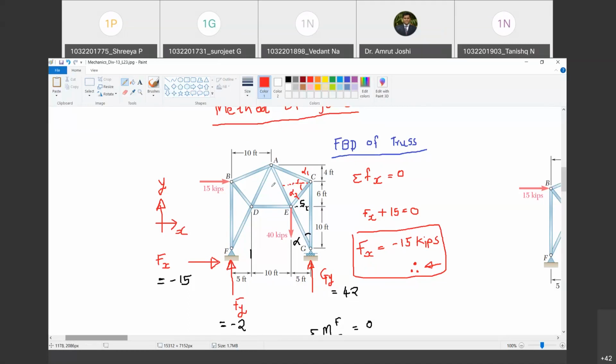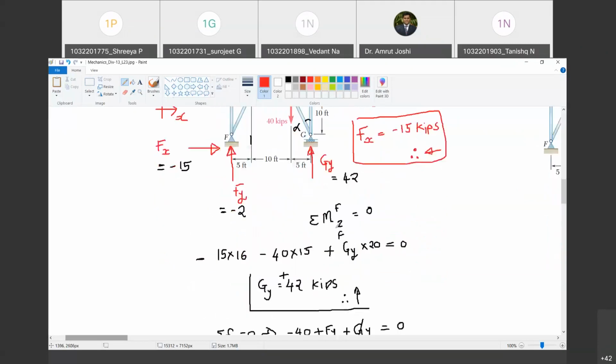That's easy. Look, I am going to complete this right angle triangle. Yes, sir. Happy? So, how much is this distance? This is 10 feet. This total is 20, so this distance is also 10 feet. Do you agree with me? Yes, sir. So how much is this distance? 10 feet. And what is this vertical distance? 4. So, what is alpha 1? Alpha 1 is tan inverse of 4 by 10. Do you agree with me?